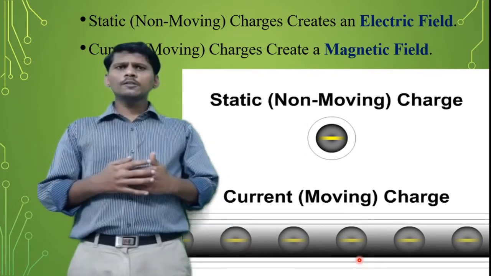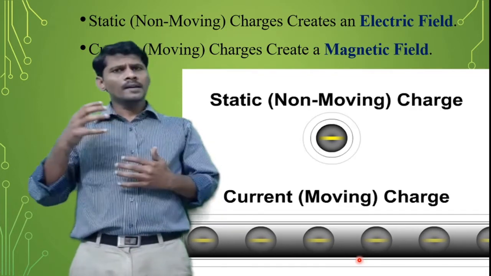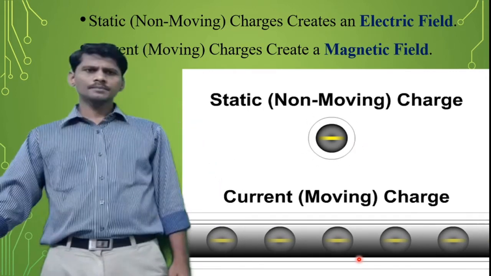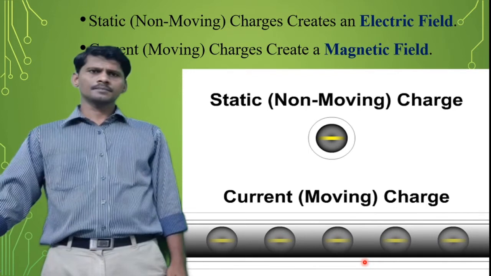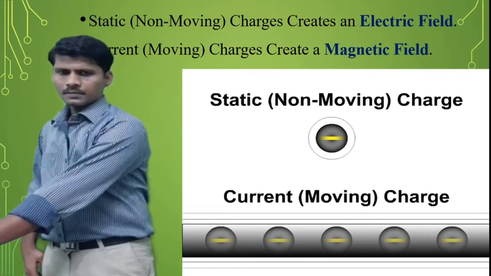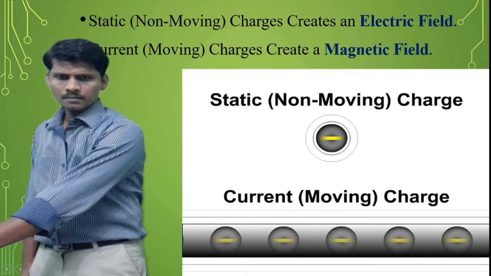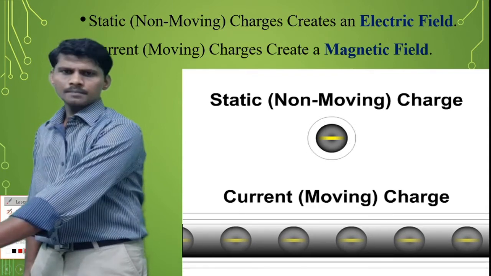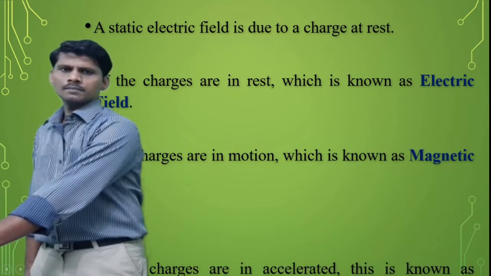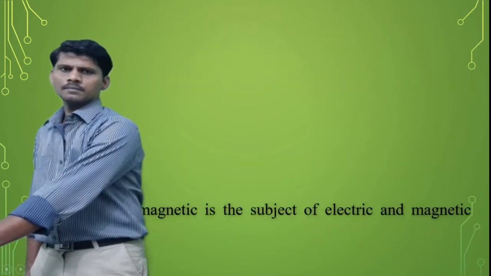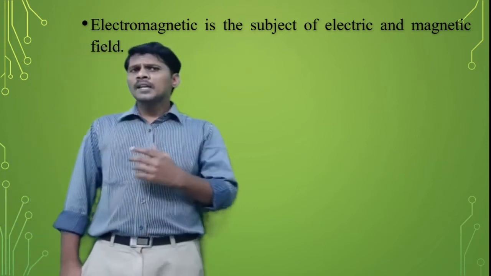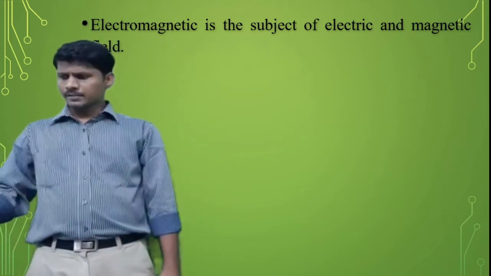Electromagnetic fields are closely related to the electric field and magnetic field. Electromagnetics is the subject of electric fields and magnetic fields.